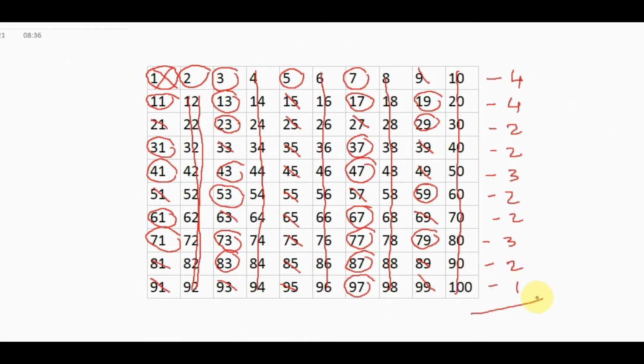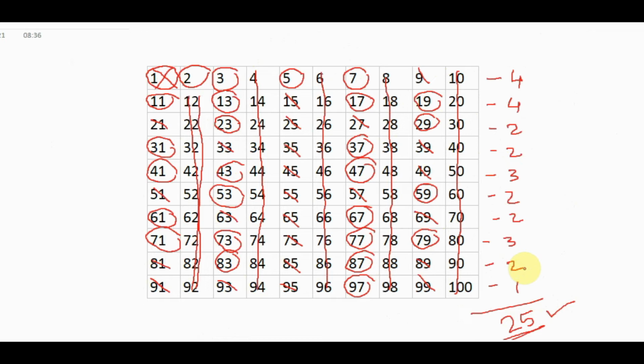So we add together: 4 plus 4, 8 plus 2, 10, 10 plus 2, 12, 12 plus 3, 15, 15 plus 2, 17, 17 plus 3, 20, plus 4, 24, plus 1, 25. The total number is 25. So from 1 to 100, there are 25 prime numbers. So this is the chart you can understand.